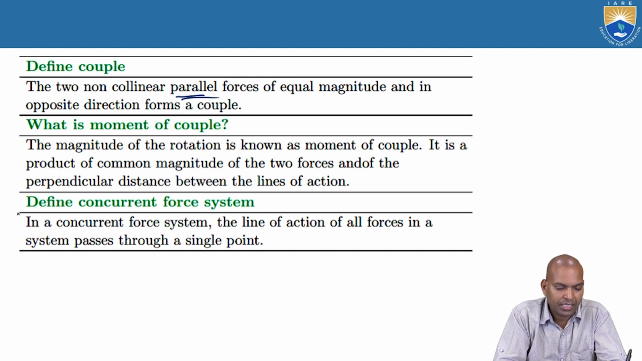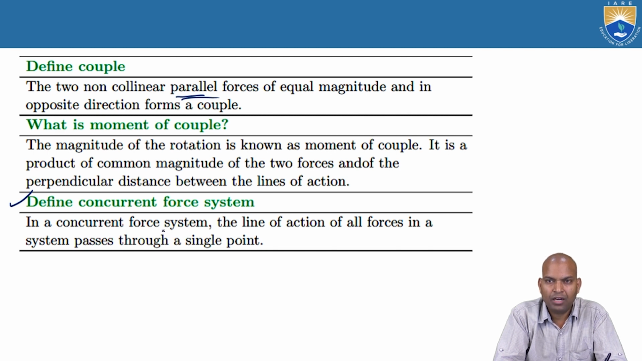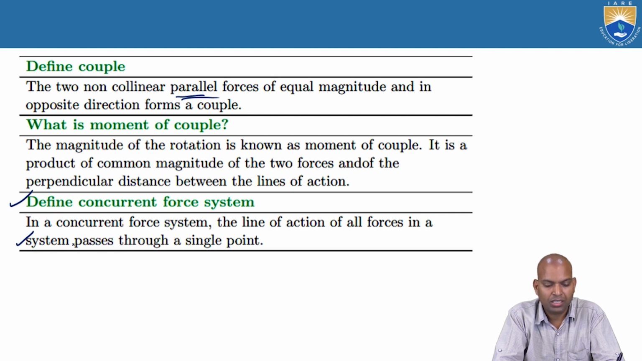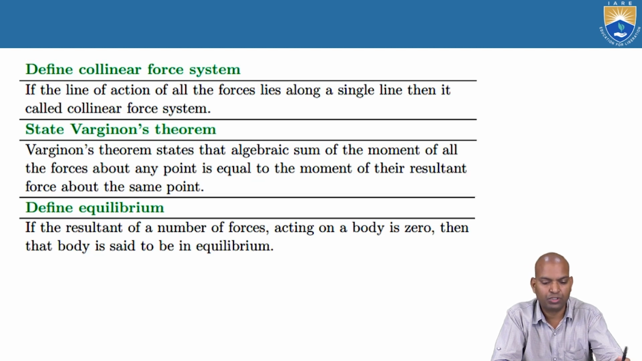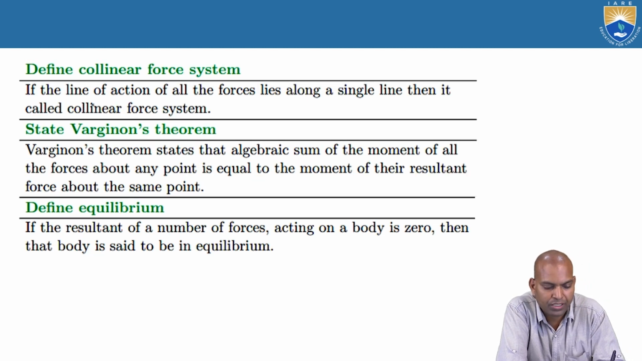The next, concurrent force system. There are two types of concurrent forces, one is coplanar, another one is non-coplanar. In a concurrent force system, the lines of action of all forces in the system pass through a single point. If it is in a single plane, that is known as a coplanar concurrent force system. Next, coplanar collinear force. What is the collinear?